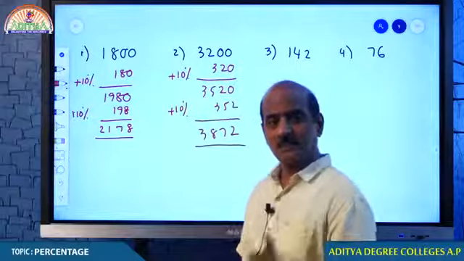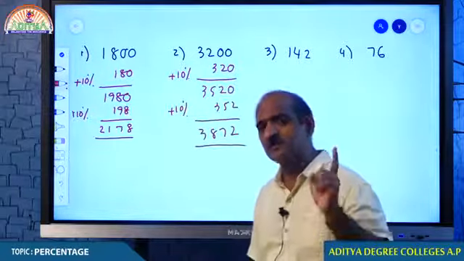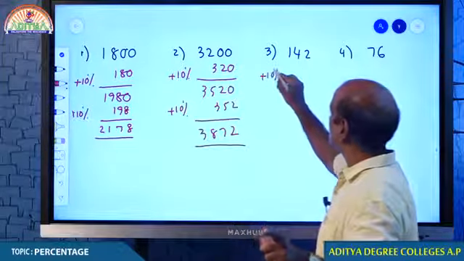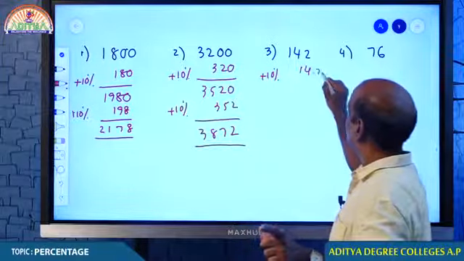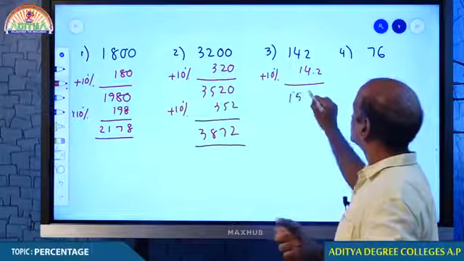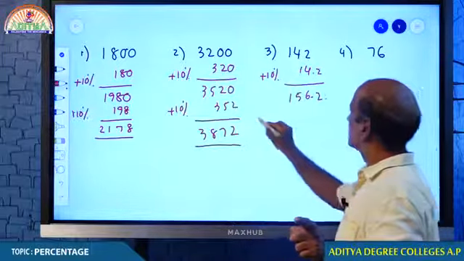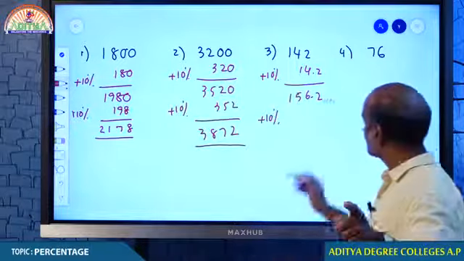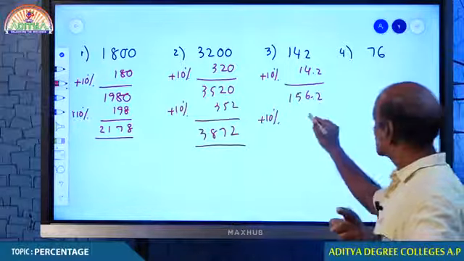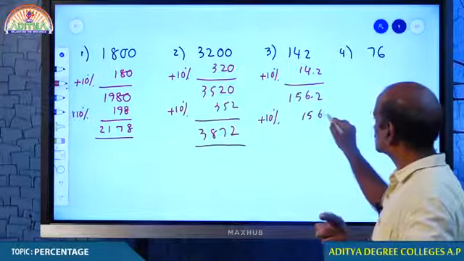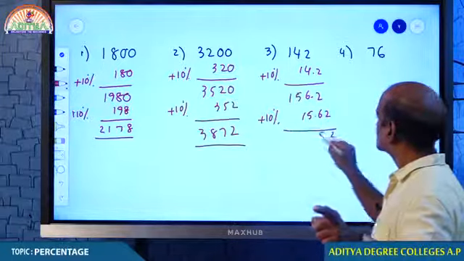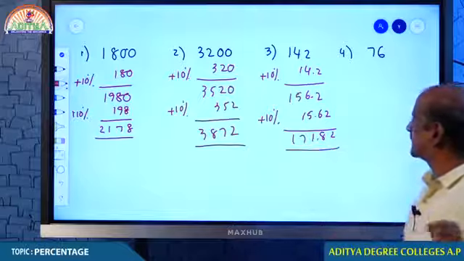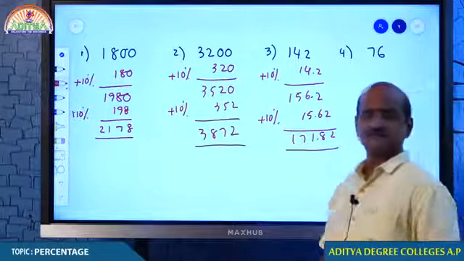You understand what is the 10%, my dear students? Come on. What is the 10% of 142? That is 14.2. Again, we are adding 10%. What is 10% of this number? With a decimal adjustment, that comes around 15.62, and hence your answer must be 171.82.